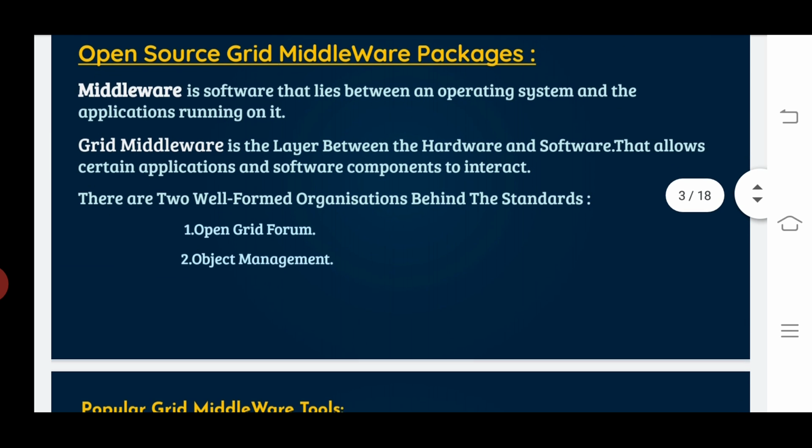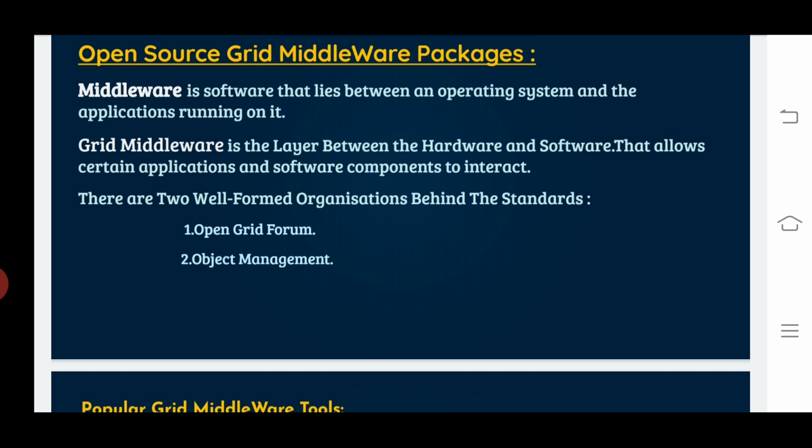There are two well-formed organizations behind these standards. The first one is the Open Grid Forum, already introduced with the Open Grid Services Architecture in unit 2.